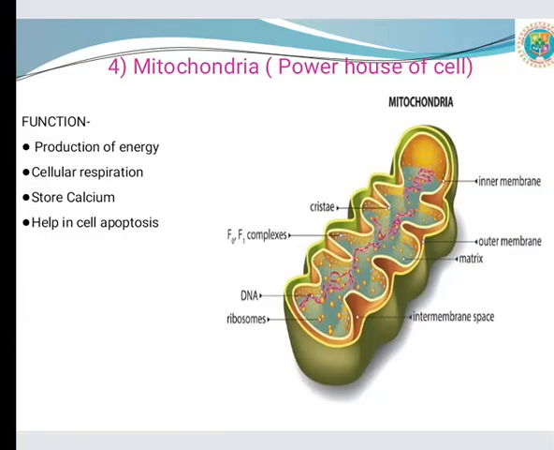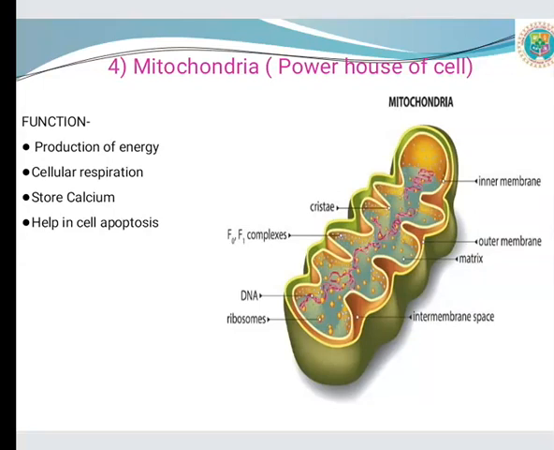The next cell organelle is the mitochondria. It is a small intracellular organelle surrounded by a double layer membrane. The inner layer is infolded to form shelves. On those shelves, oxidative enzymes are absorbed. When nutrients and oxygen come in contact with those oxidative enzymes, they combine and form carbon dioxide and water and liberate energy.